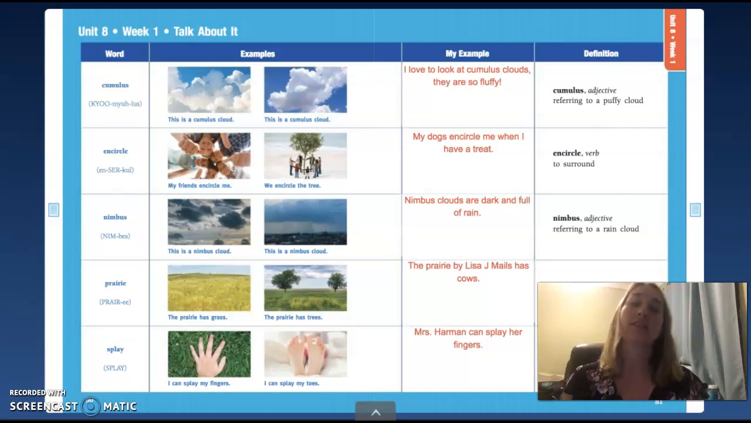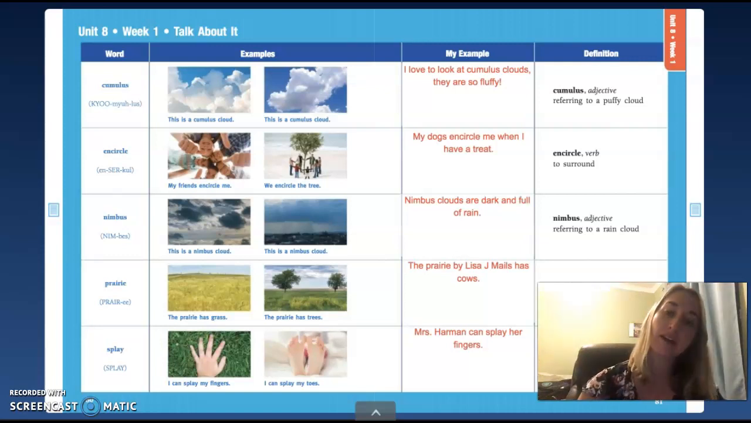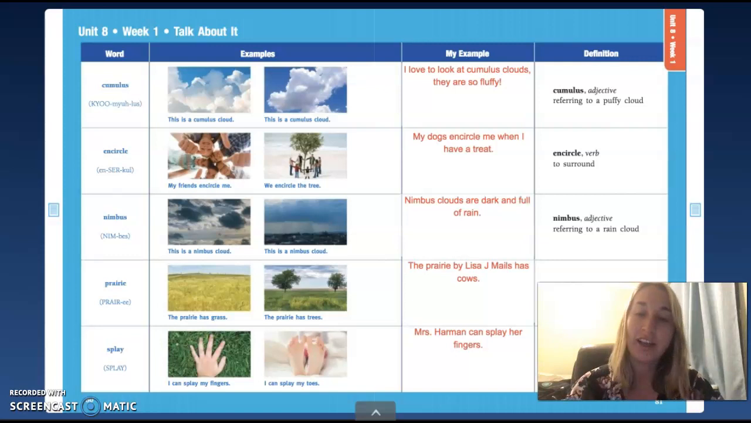I hope you guys are enjoying learning about clouds this week, learning about cumulus clouds and nimbus clouds. I have a special experiment I'm going to send to your parents today to make a cloud in a jar. My son and I did it and he really, really loved it. So I hope you guys enjoy it.